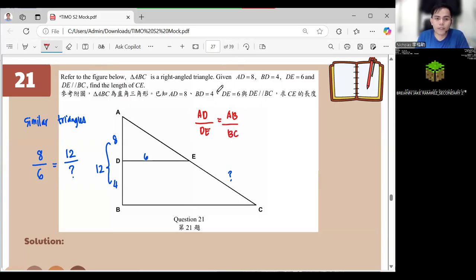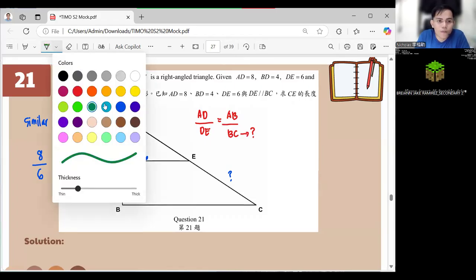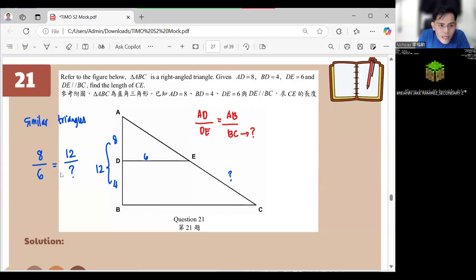So this is the BC that we don't know yet, okay? So continuing to solve in here, let's put this one as x, as we don't know that value. It will become 12 times 6, right? Then for 12 times 6 divided by 8, we get 9. Okay. So BC here is 9.